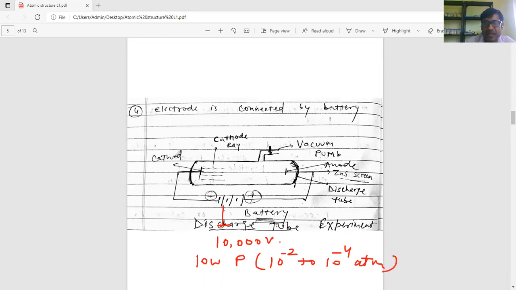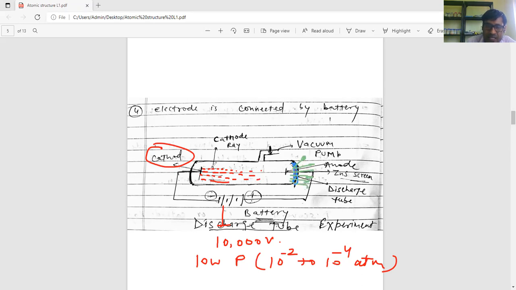then he observed that some ray is emitted from the cathode. Some rays are emitted from the cathode, and they strike on the ZnS screen. This is the ZnS screen, and when the rays strike it, green light is there.